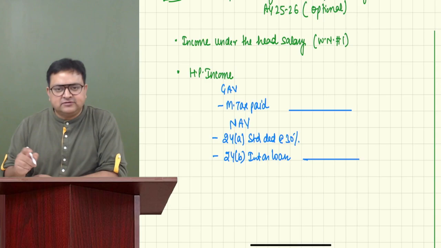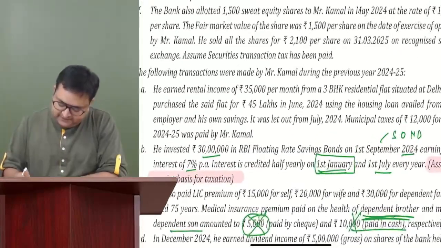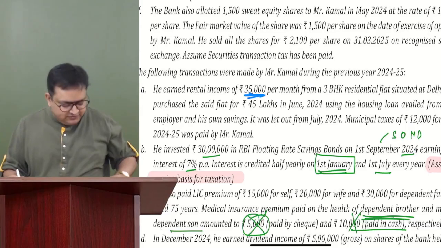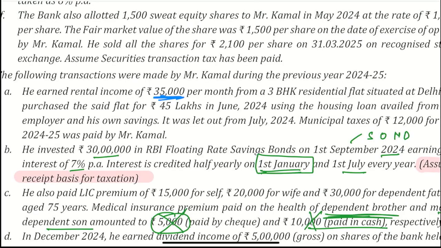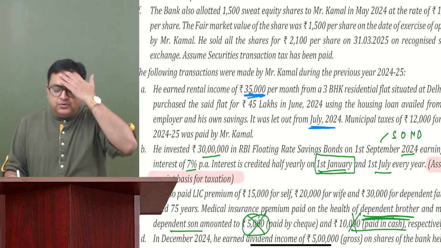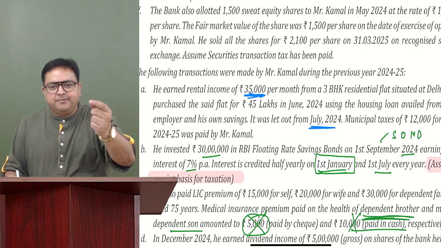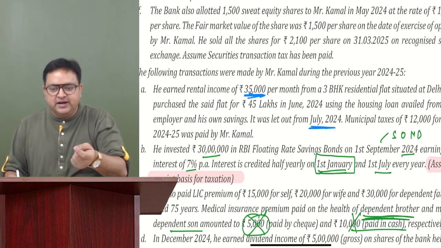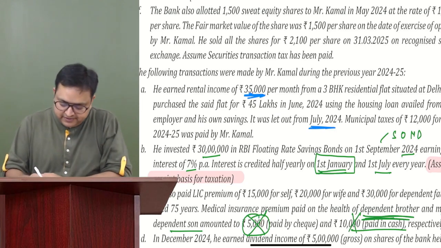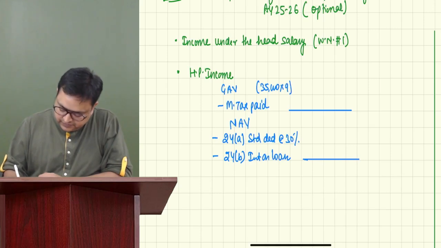So my actual rent was 35,000, if I'm not mistaken. See, 35,000. And it was let out from which date? It was let out from July. So 35,000 into how much, guys? 9 months. Correct? April, May, June, we are not having any rent. So it is 35,000 into 9. Is it 3,15,000?